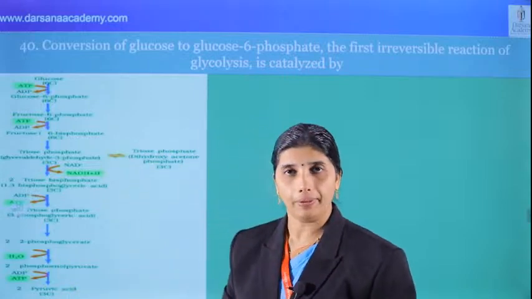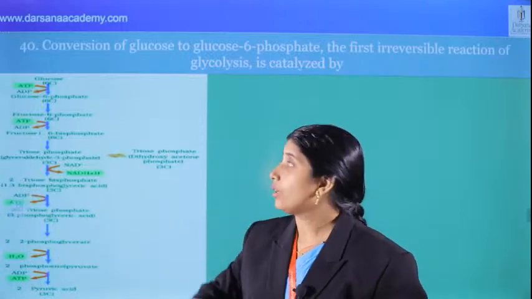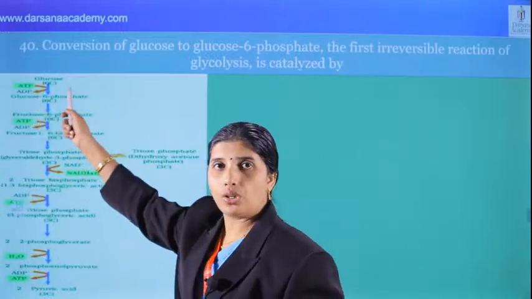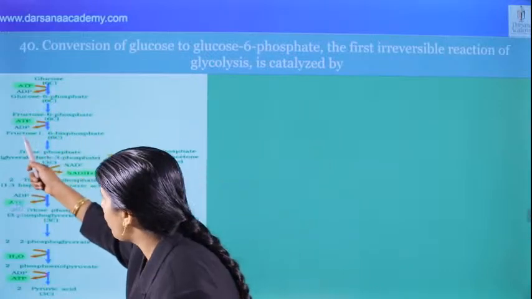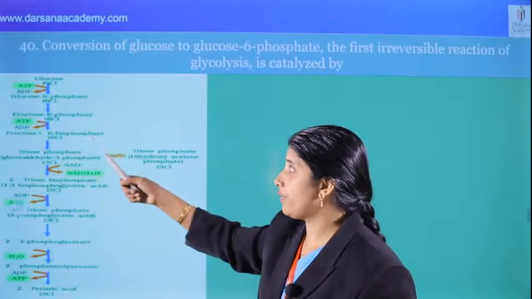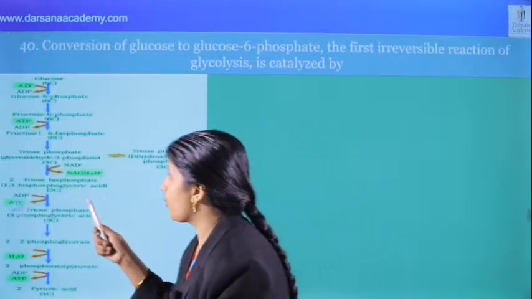Pyruvic acid, 3 carbon. How many molecules from one glucose? 2 molecules of pyruvic acid. Glucose is phosphorylated to become glucose 6-phosphate, again isomerization to become fructose 6-phosphate, again phosphorylated to become fructose 1,6-bisphosphate, again that is undergo splitting with the help of aldolase to form triose phosphate.